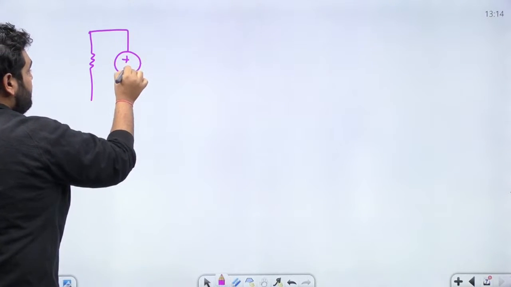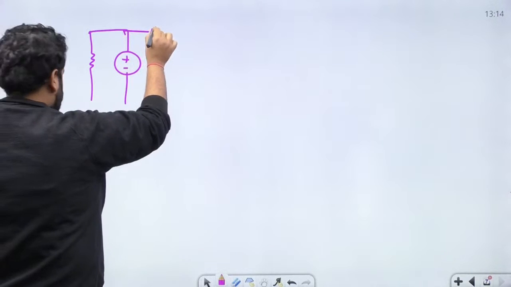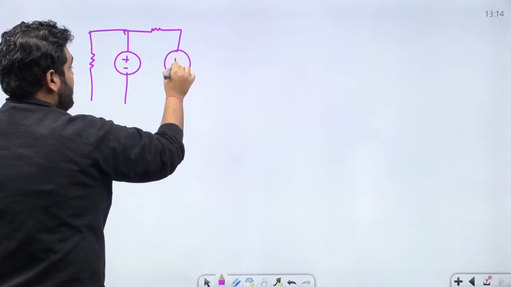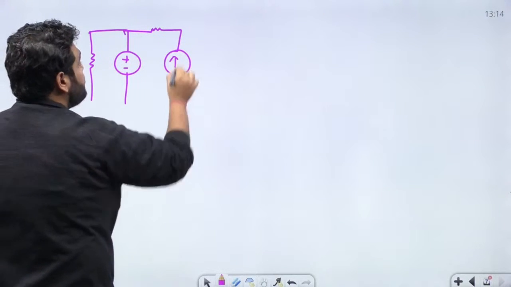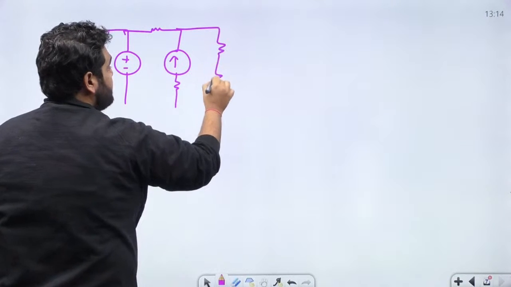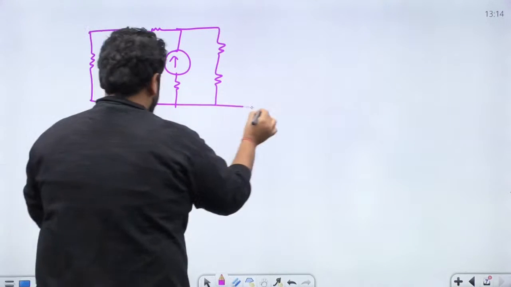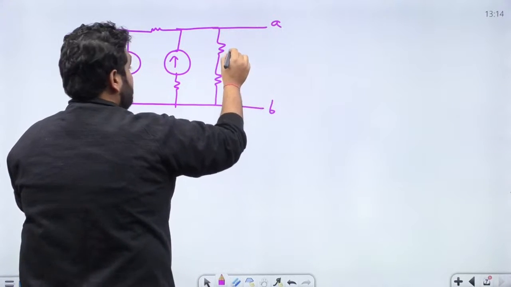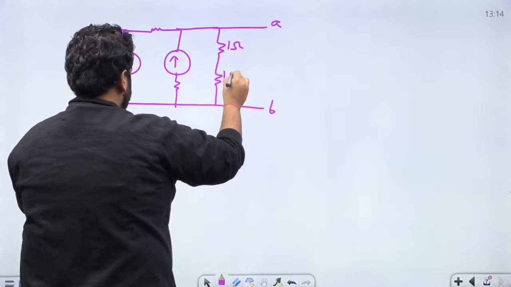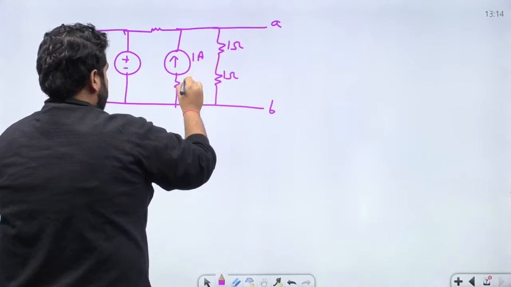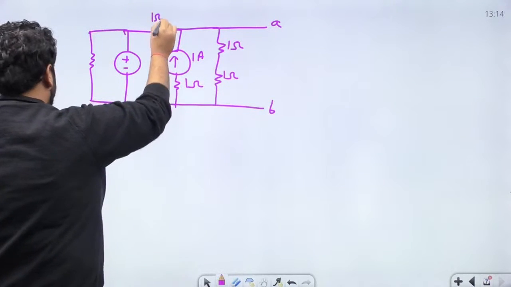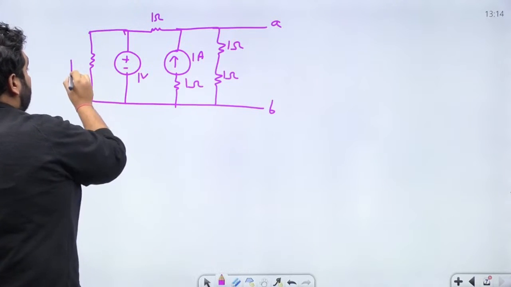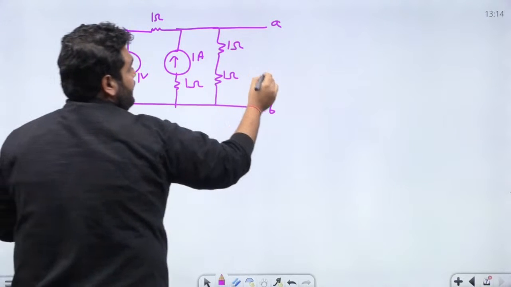So according to the question, this is given. We have a voltage source, a few resistances, a current source, and much more. So let me draw the circuit. We have a terminal AB where this is 1 ohm, this is 1 ohm, 1 ampere, 1 ohm, 1 ohm, 1 volt, and 1 ohm. And according to the question, we have to find out RTH.